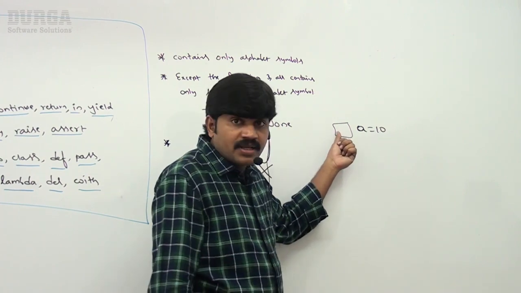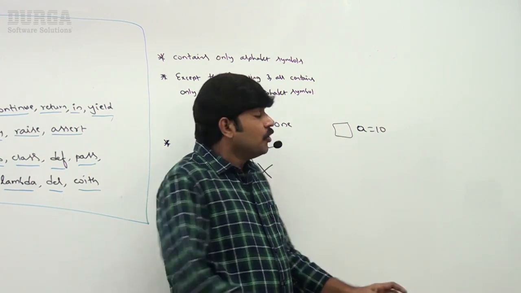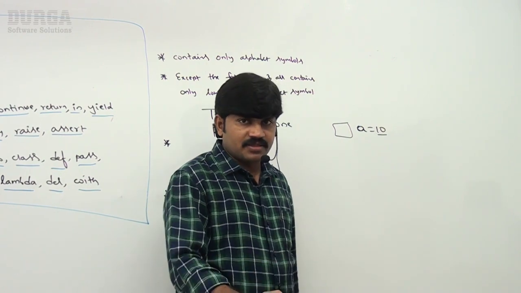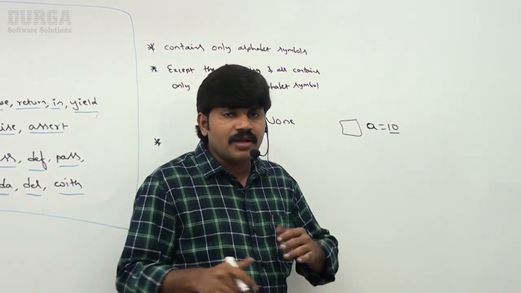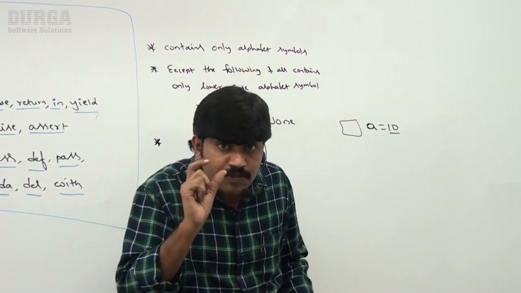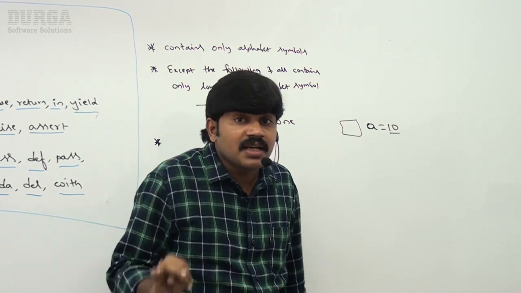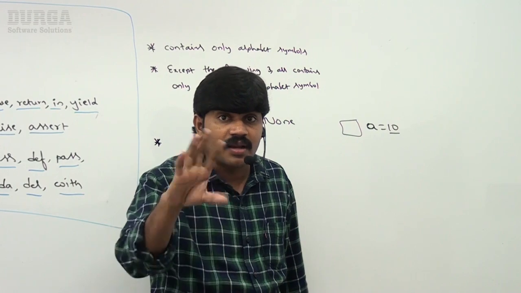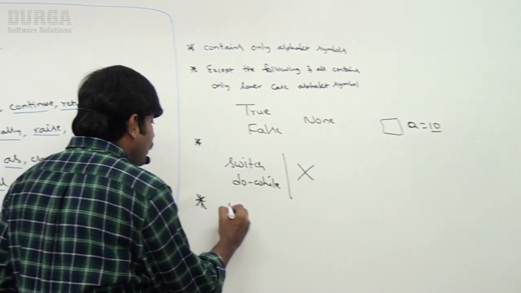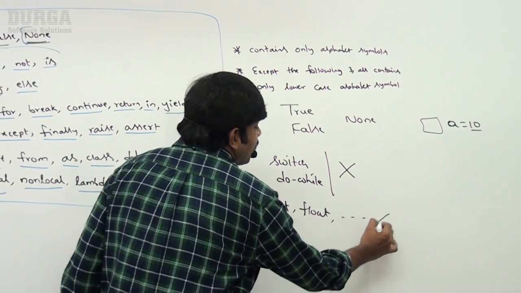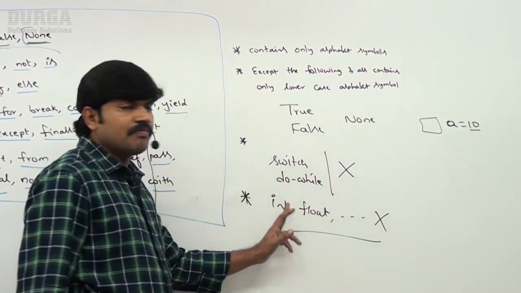We are not required to declare the type explicitly. Based on the value, the type will automatically be considered. So as a programmer, you are never going to use the type explicitly. That's why int, float, boolean, such reserved words or keywords are not required in Python.